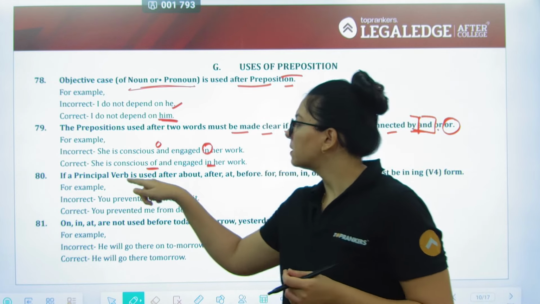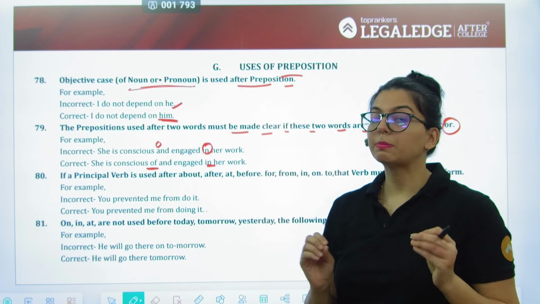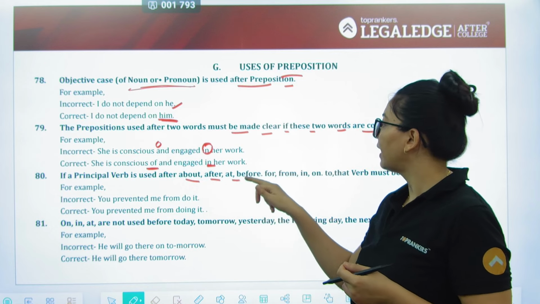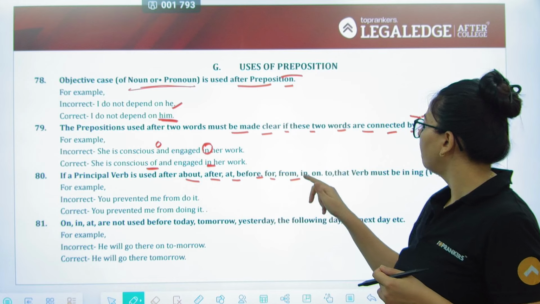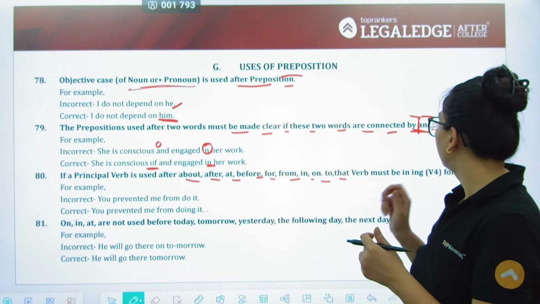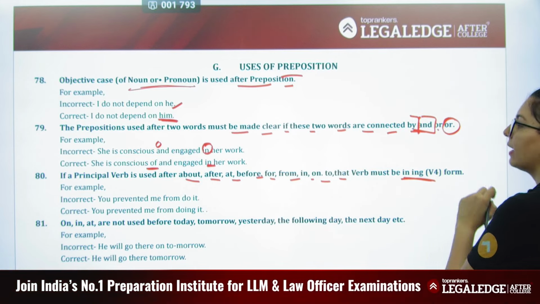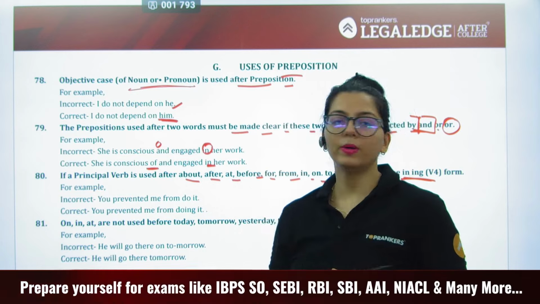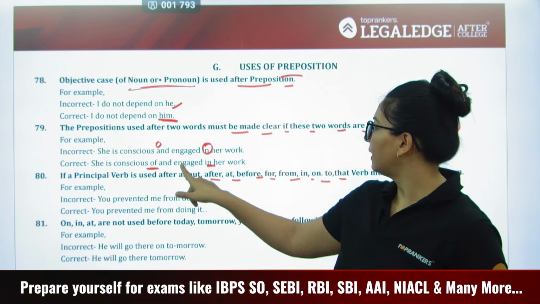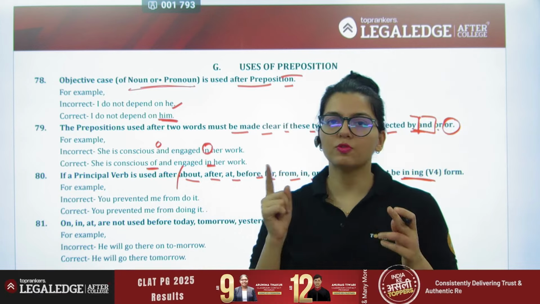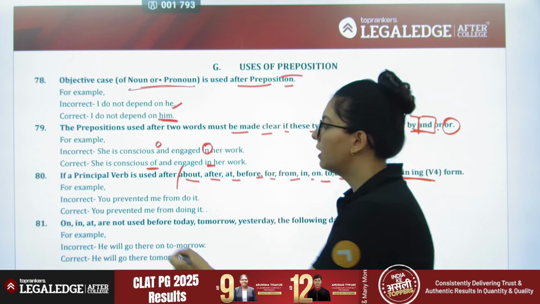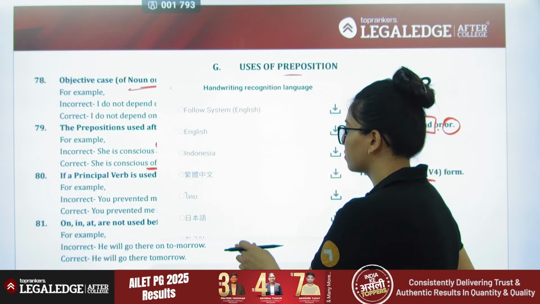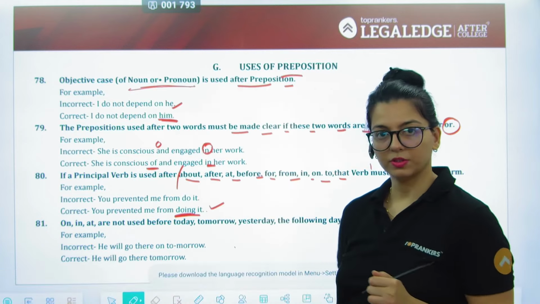Next, if a principal verb, a main verb, is used after about, after, at, before, for, from, in, on, to, that, the verb must be in its ing form. So he prevented me from do it will be wrong, because we have used these words, so my verb has to be in the ing form. So you prevented me from doing it is what is going to be the correct version.